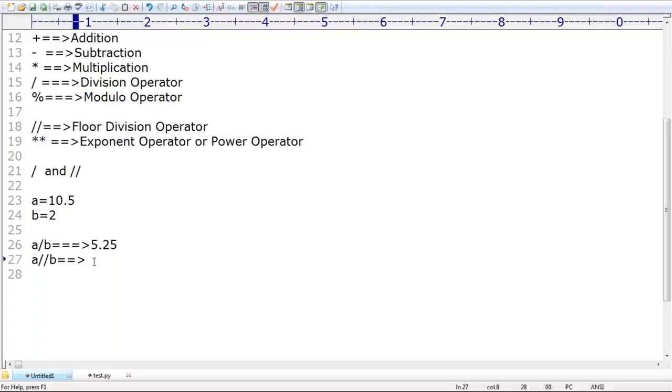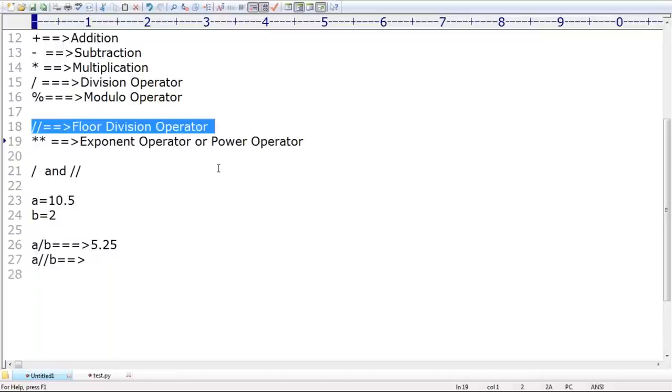Let me repeat that point once again, and after listening, please respond. Division operator, the result is always float value only. Whether your arguments are int type or float type, the result is always float type. For the floor division operator, the result can be either int value or float value. If the arguments are int type, then the result is int type. If the arguments are float type, then the result is always float type.